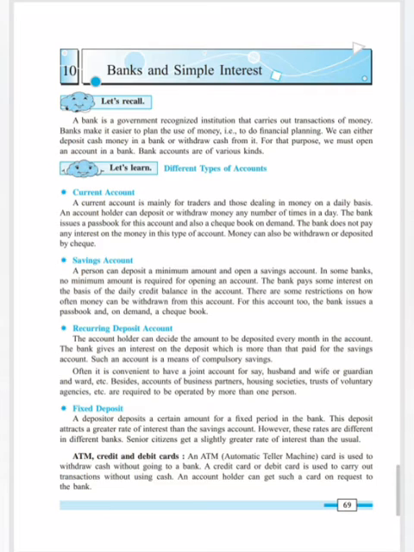Then saving account. In some banks, no premium amount is required for opening an account. The bank pays some interest on the basis of the daily credit balance in the account. There are some restrictions on how often money can be withdrawn from this account. For this account, the bank issues a passbook and, on demand, a checkbook.